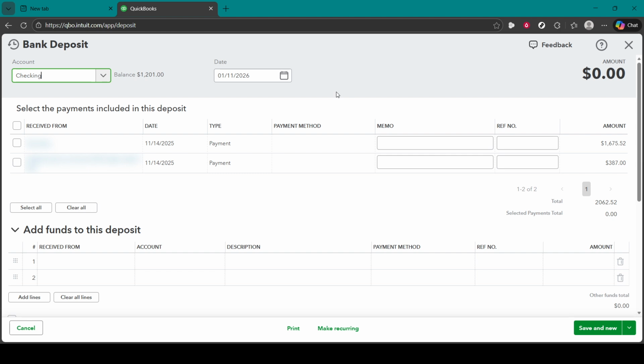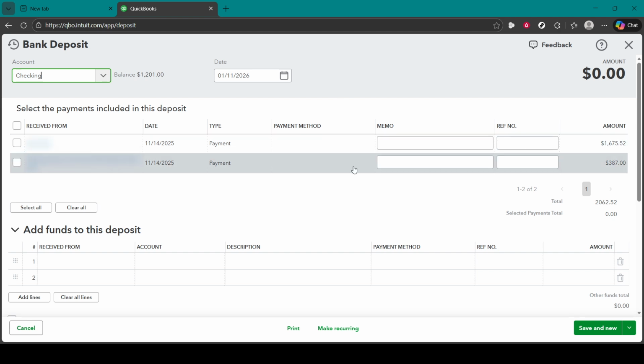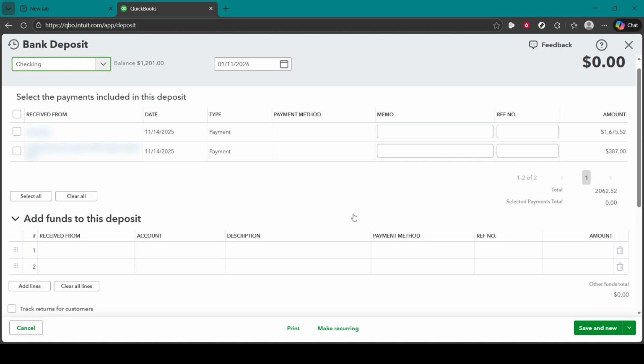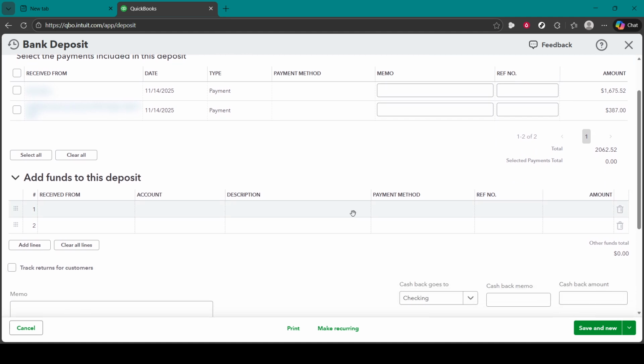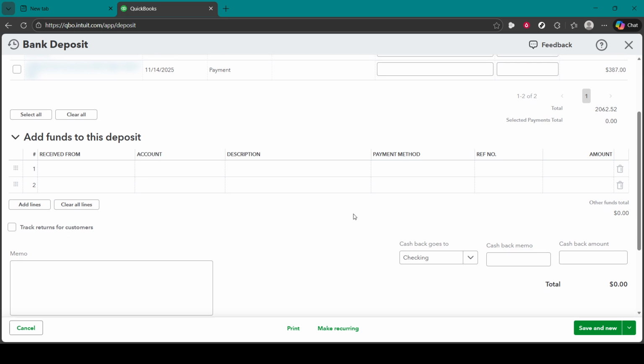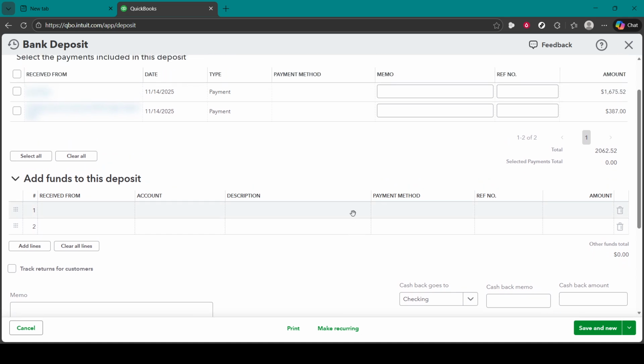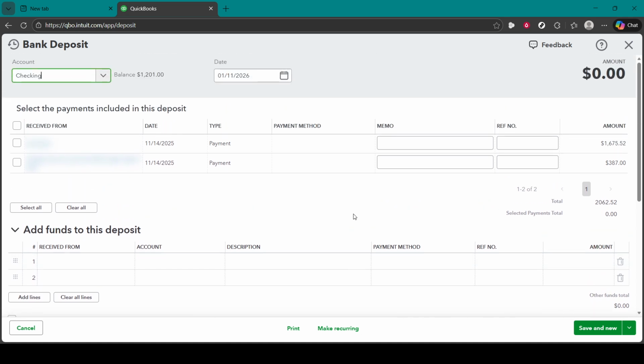In the section labeled Add Funds to this deposit, you can add any other money that was part of the same bank trip. For each line, choose who it's from, select the correct category account, and enter the amount. Use income accounts when it's new revenue, or other appropriate accounts for things like owner contributions, reimbursements, or refunds. Add a brief description to make the deposit easier to identify later. If you use classes or locations, fill those in too. You can also attach a copy of the bank slip or check images so everything is documented in one place.